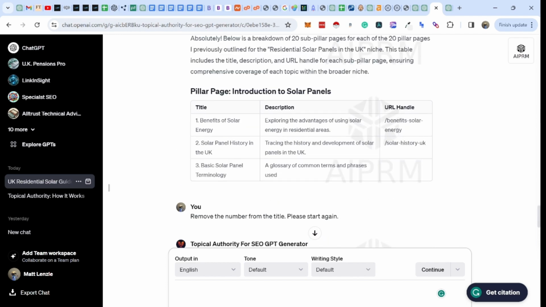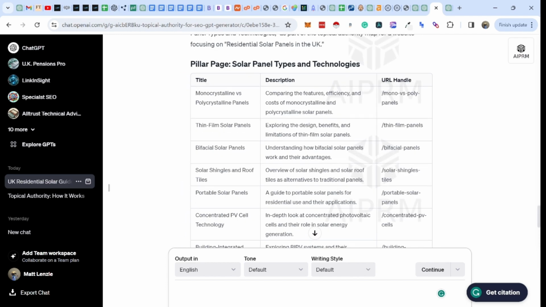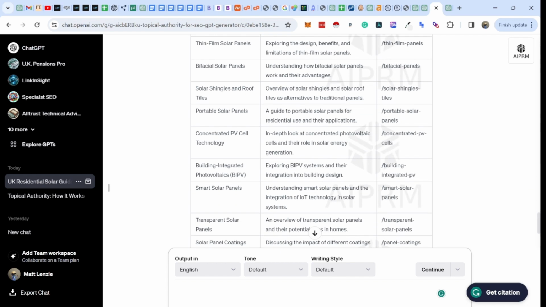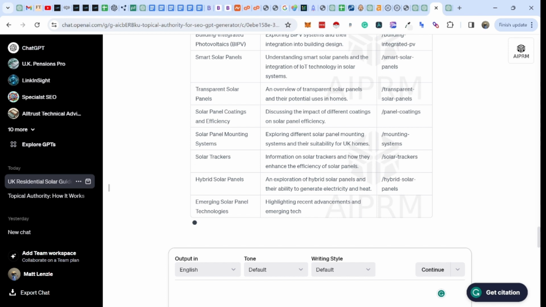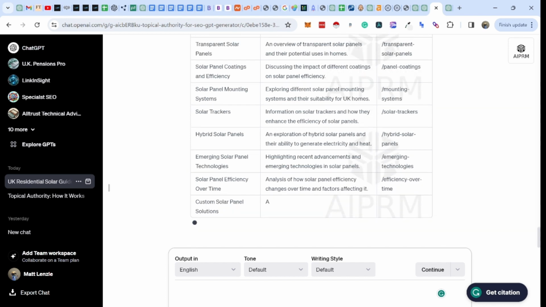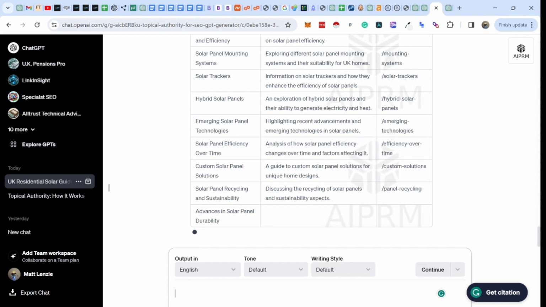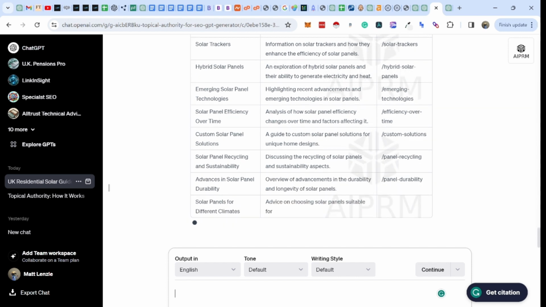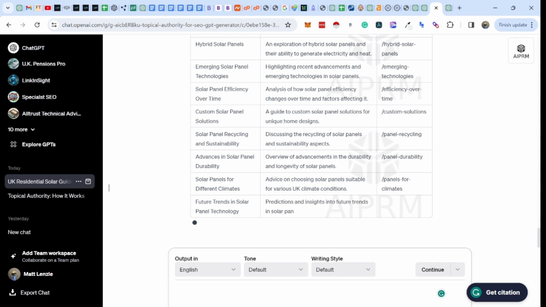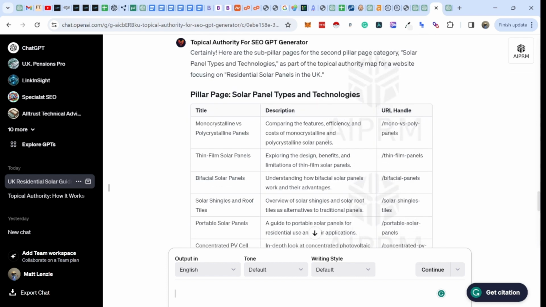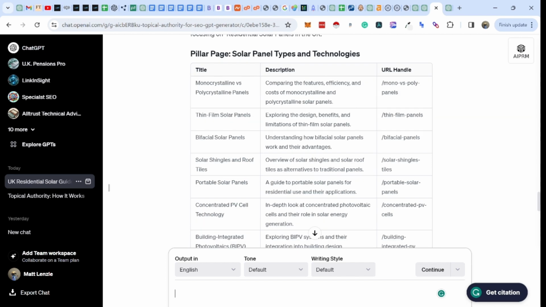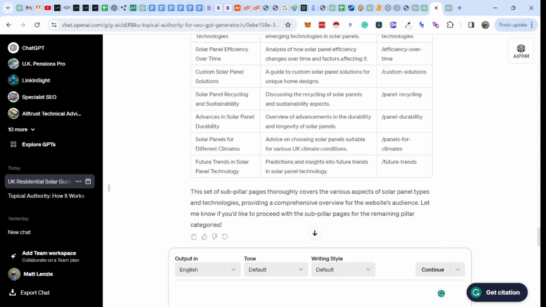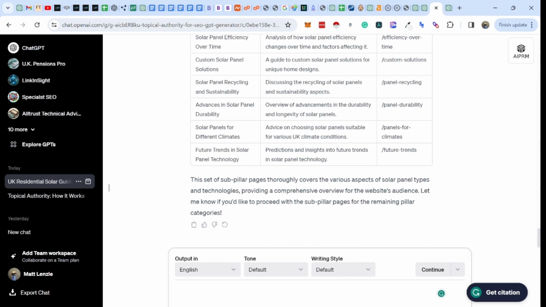So what we will end up with is an authority map. Then we've got to go and create all of the content for all of these topics and get that uploaded. We do that over a period of time, but what we want is internal links between each of these articles. There's 20 for each one. We want to be talking about bifacial solar panels in this article, but also reference monocrystalline versus polycrystalline panels, so that they're all interlinked. That gives us a nice approach to work through. So that's one way of doing it.